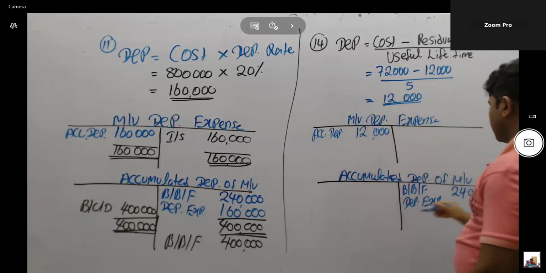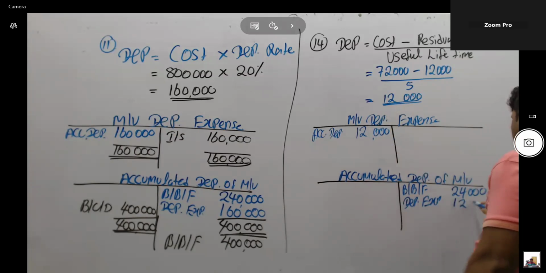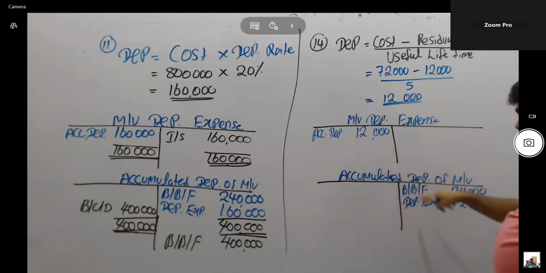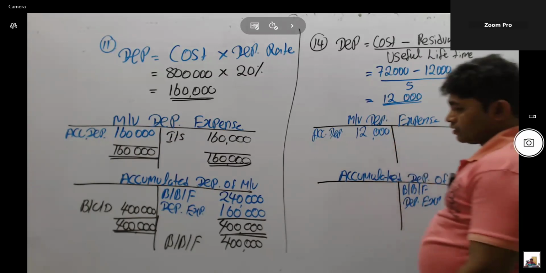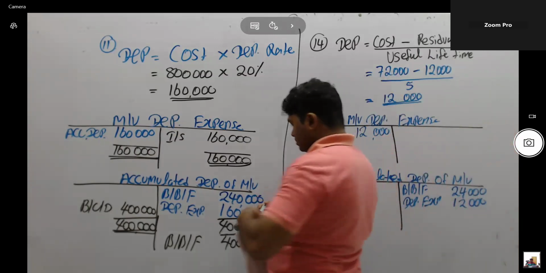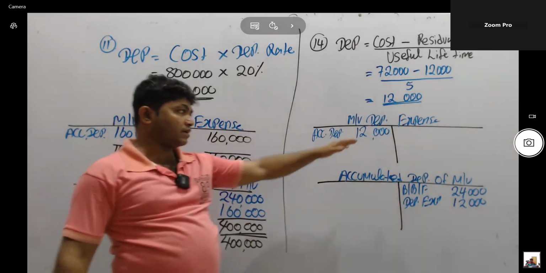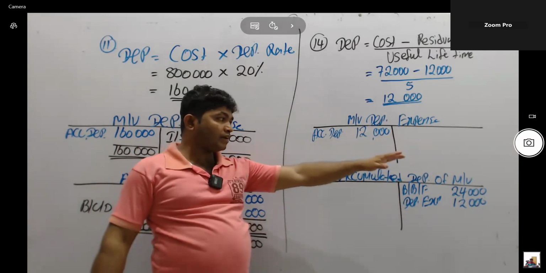Annual depreciation equal 12,000. Therefore, think depreciation expense account debit, accumulated depreciation account credit. Think how to record depreciation. Motor vehicle depreciation expense account debit, accumulated depreciation account credit.